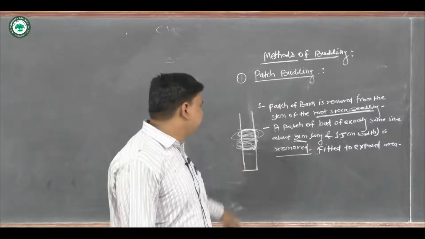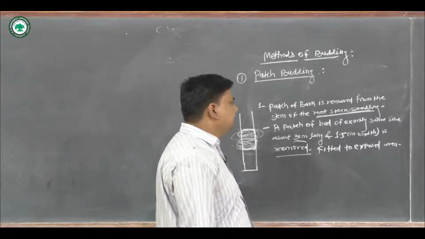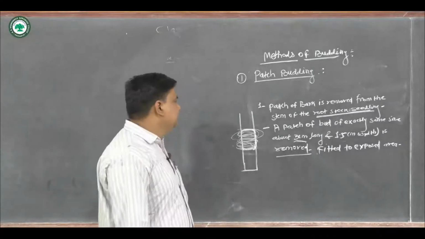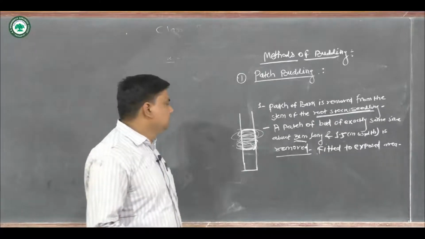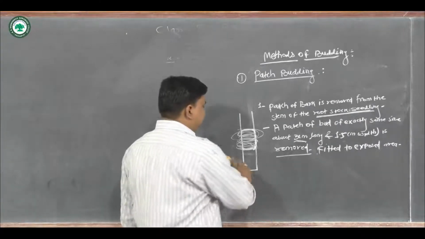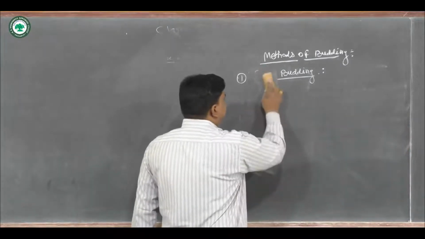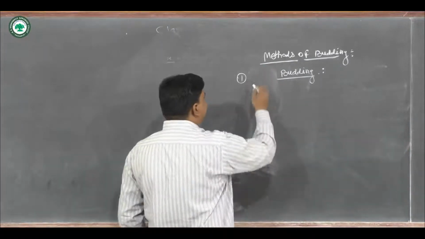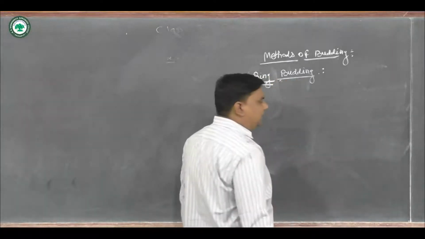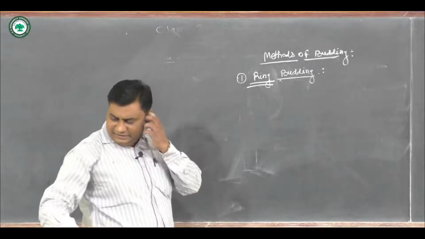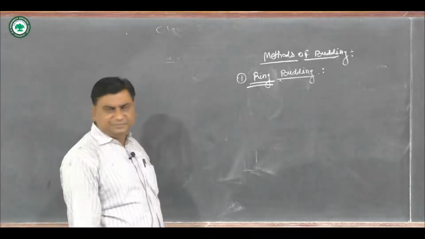Then later the stock seedling is deheaded above the inserted bud. This practice is carried out in mango, or another example, citrus. Then the next method is what? Ring budding. Okay, another method, ring budding, after the patch budding.